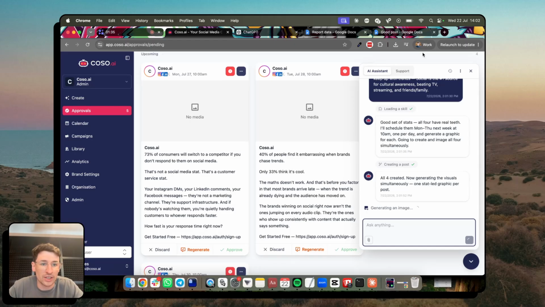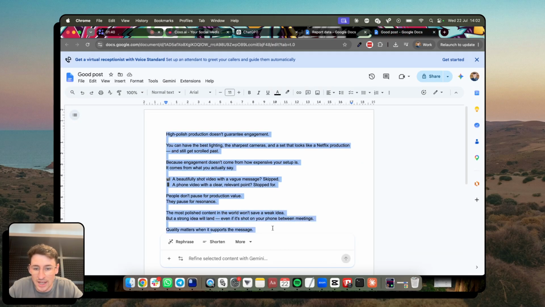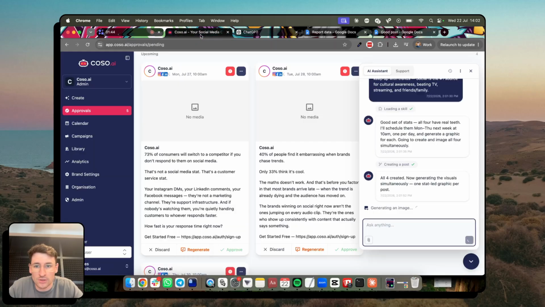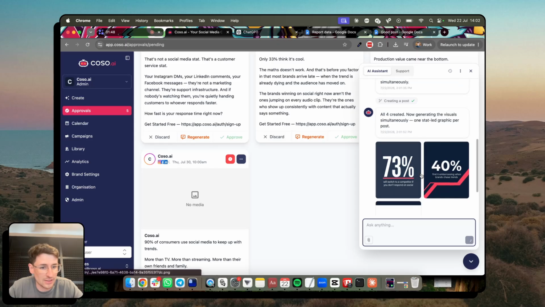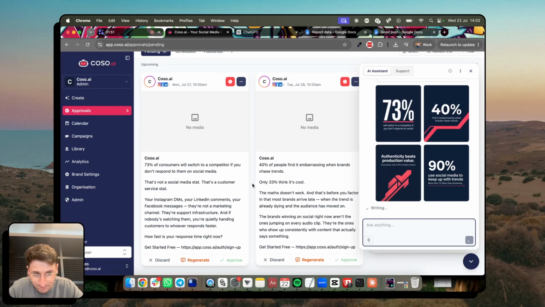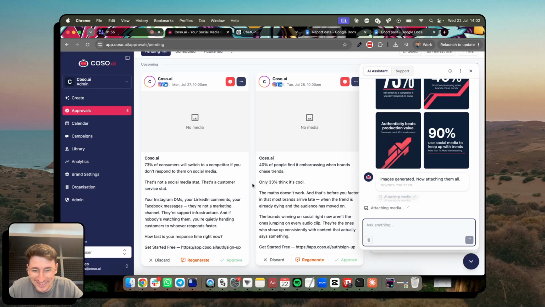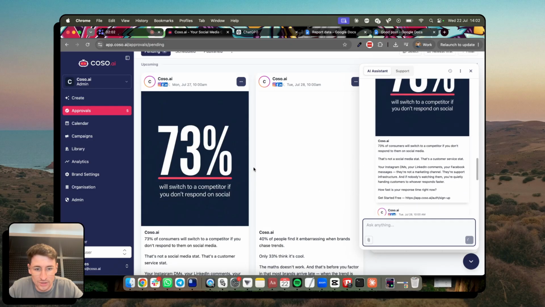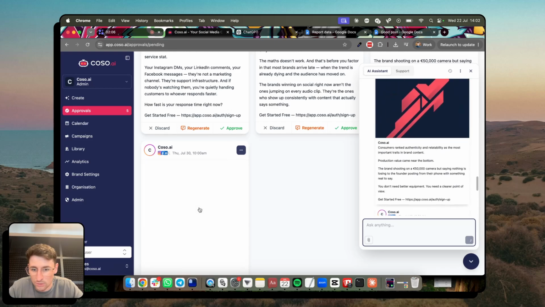Now the really cool thing is I'm going to grab this post here, which is a post that did quite well for us a couple of weeks ago, the caption. And what I'm going to do is come back in here, right? So it's going to create these really cool graphics for each of the posts and attach them, which is super cool. Great. 1 attached, 2 attached, 3 attached, 4 attached.